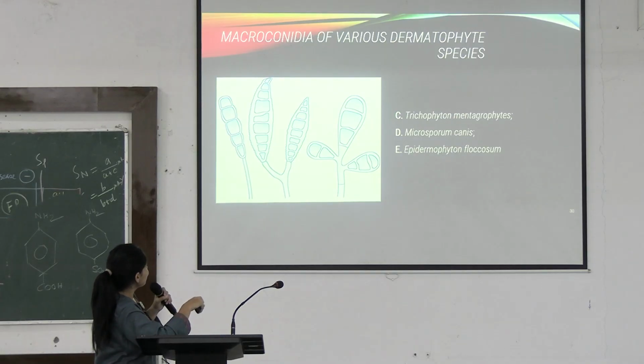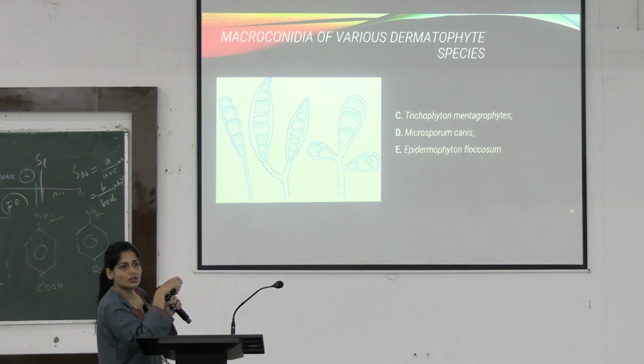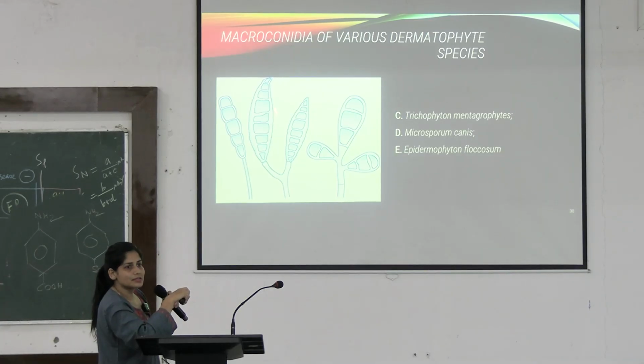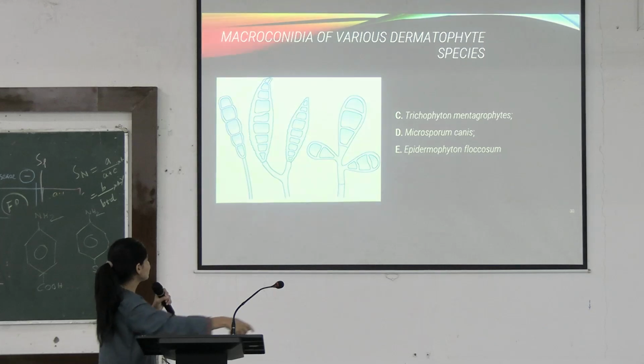You can see that in Trichophyton mentagrophytes, you are seeing this pencil shaped conidia. This is Microsporum canis. This is spindle shaped, and here that is club shaped. This is Epidermophyton floccosum. Okay, you can see they are club shaped.